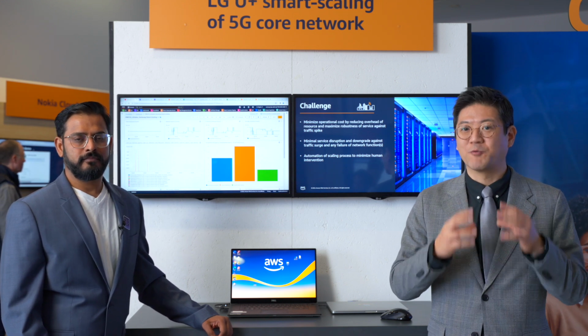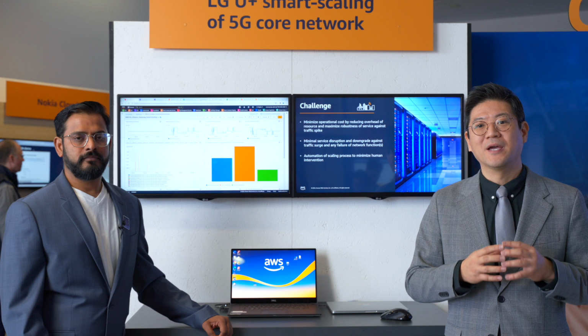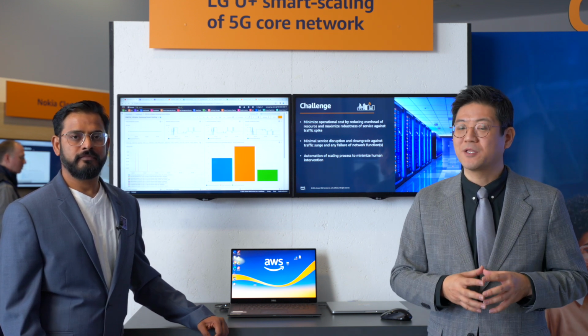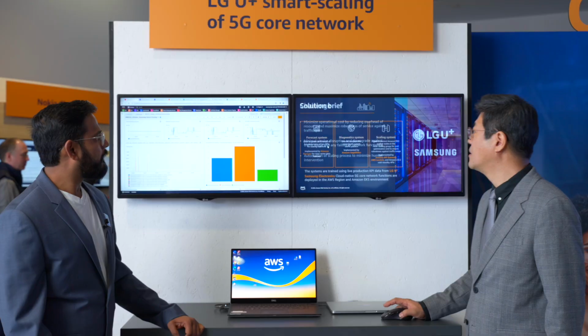We can just use the right resources right in time, and we can scale whenever we need more resources. That's the key benefit of the AWS services. And then we want to bring AI/ML power to automate that process, predictively doing this before the traffic surge comes in. That's the key objective of this demo.